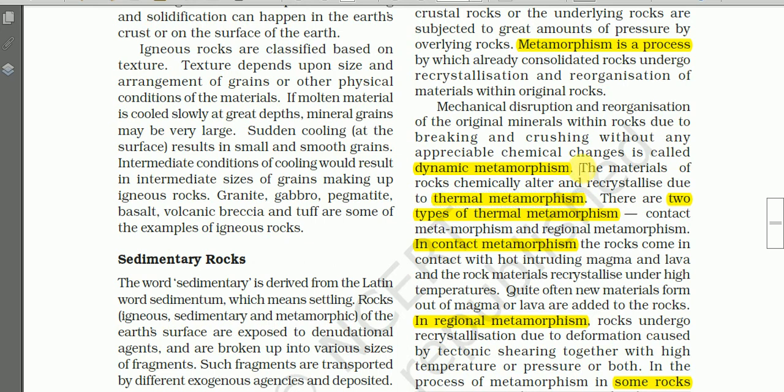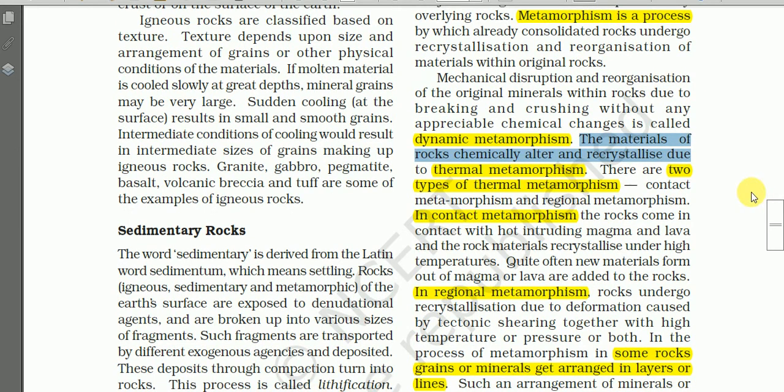In the case of thermal metamorphism, it is related with the heat. The minerals of rocks chemically alter and recrystallize. In case of thermal metamorphism, the materials of the rocks are chemically changed, and accordingly the crystals are recrystallized, and a new type of rock is formed, what we call metamorphic rocks.